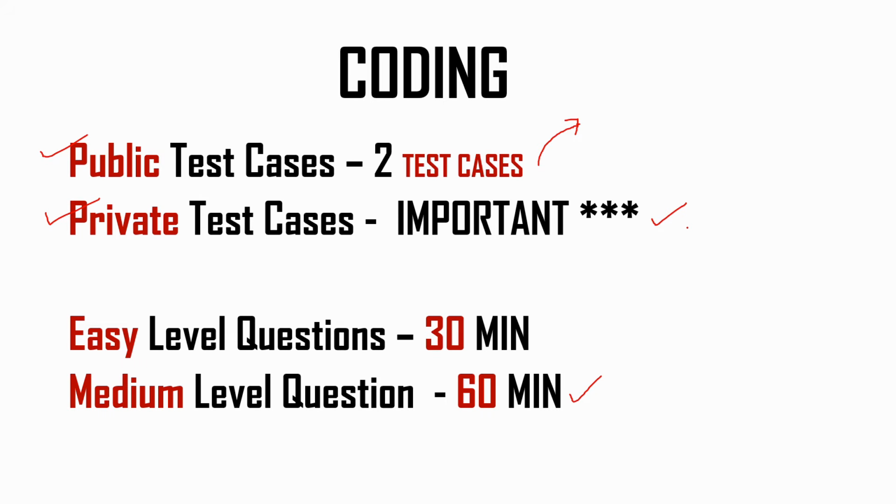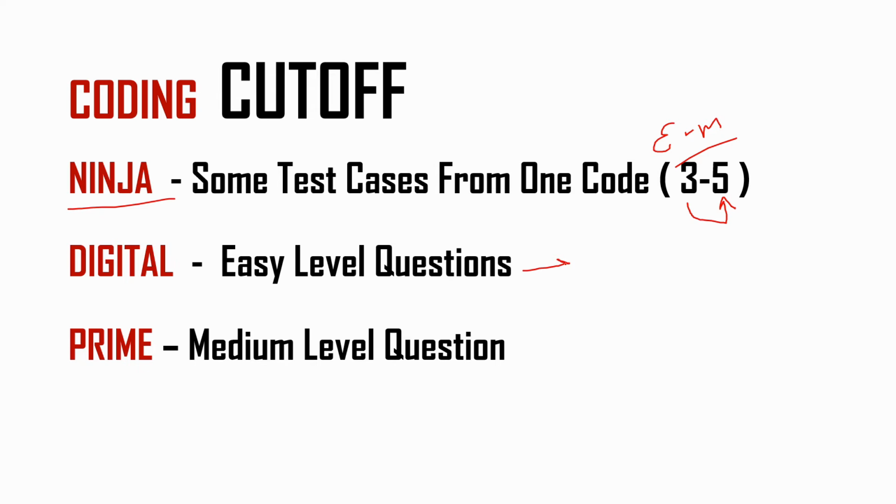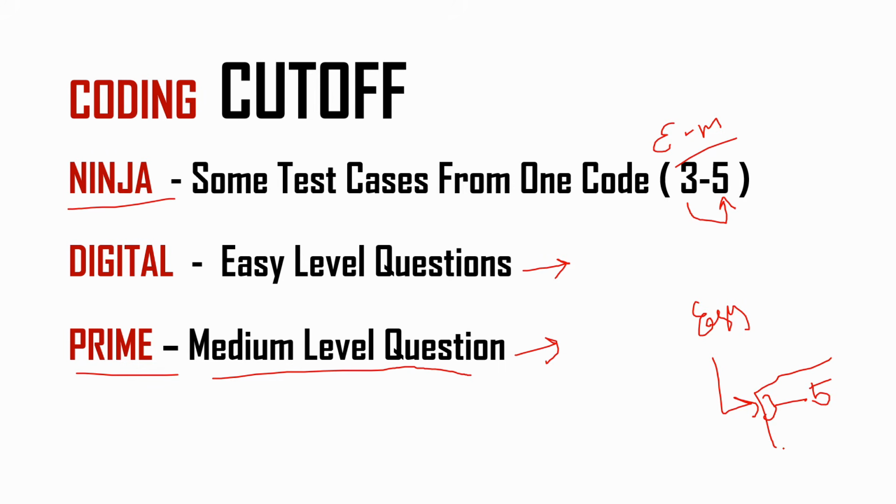You must pass all the private test cases or some of the private test cases to get the ninja role. For the digital role, you must solve the easy level question, completing all the private test cases. For the prime role, you have to solve the medium level question. If you have solved the easy question already, you have to solve at least 3 to 5 private test cases from the medium level question to get the prime role. So this is the actual coding cutoff.